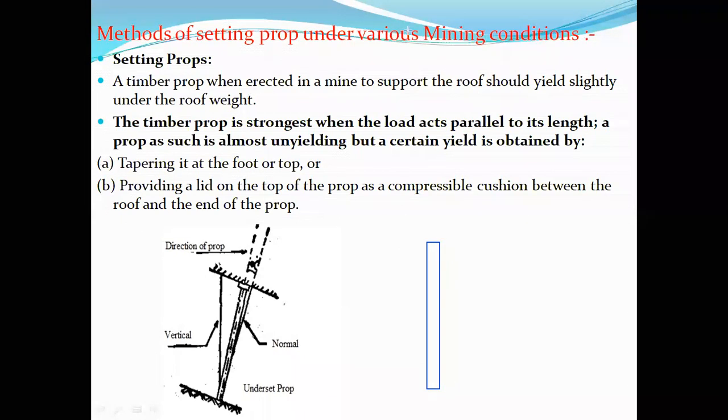And I have installed it between roof and floor, let's say a flat surface. So this is one, and this is another one. So this is what it is. Now, how can I provide some kind of yield behavior to this particular prop?